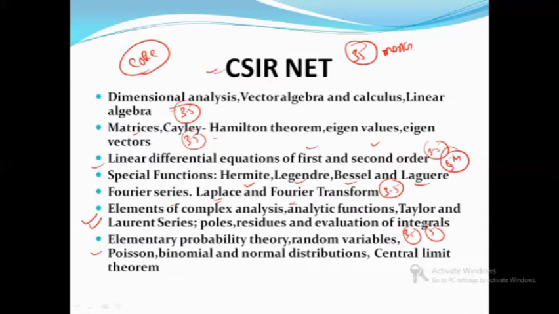And the last part is elementary, about the probability. Okay, in case of probability, you might get questions in part A also, in reasoning. And the last is the central limit theorem, Poisson's, because probability is a very small part. But if you can attempt the question of probability, you can get easily 3.5 marks. And if you take the first part, then you will have 5.5 marks as a whole, right?